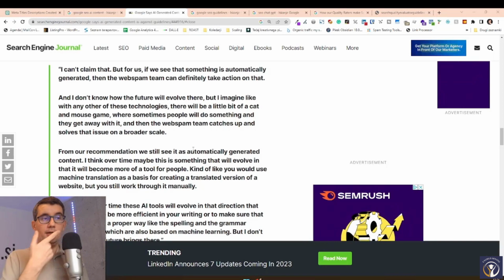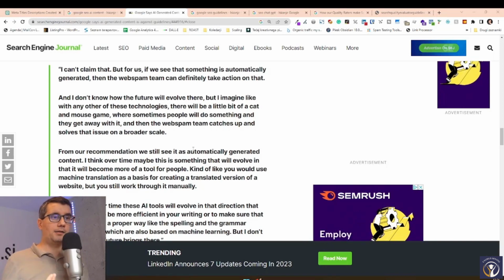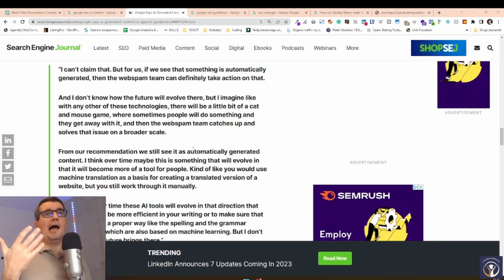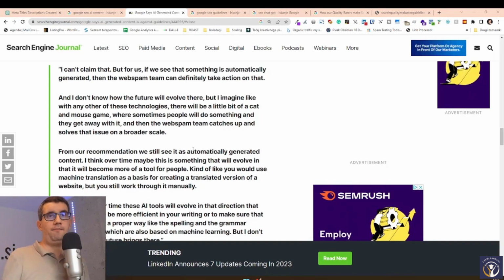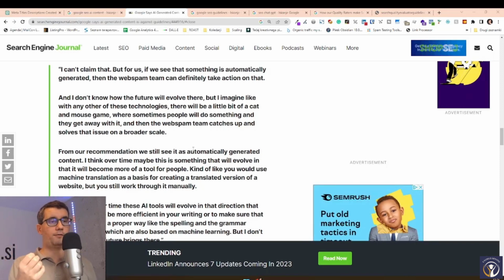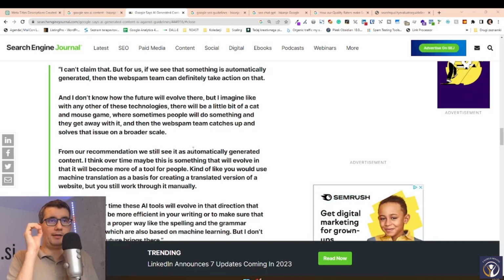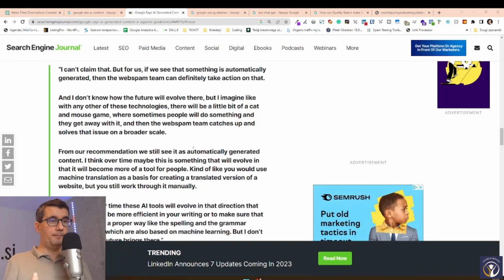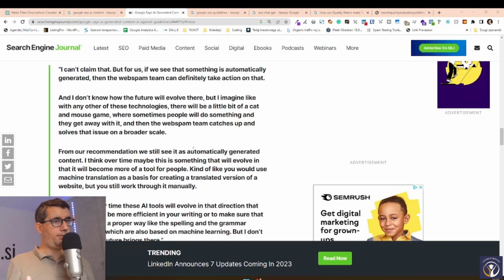Meaning that if you are using only the content directly from ChatGPT without really reading it through, checking for grammar mistakes, and adding something unique as a person, as a writer, then you have a problem. But if you use the content from ChatGPT only as a template, as a beginning of that article, and then add stuff to it, then it's not a problem.